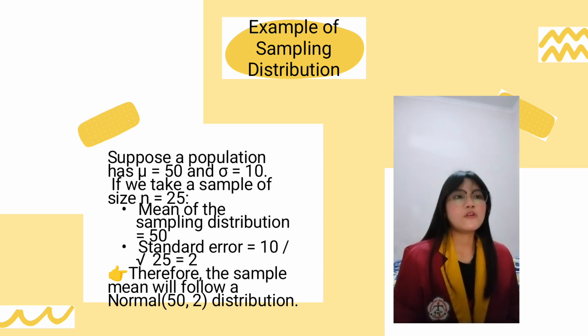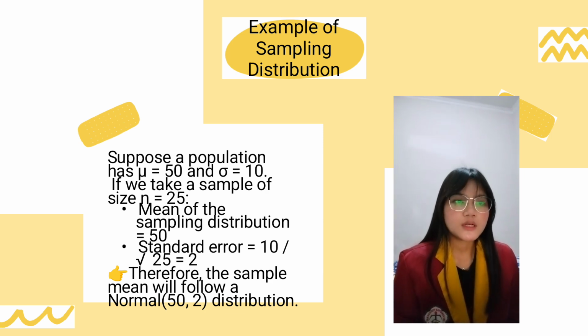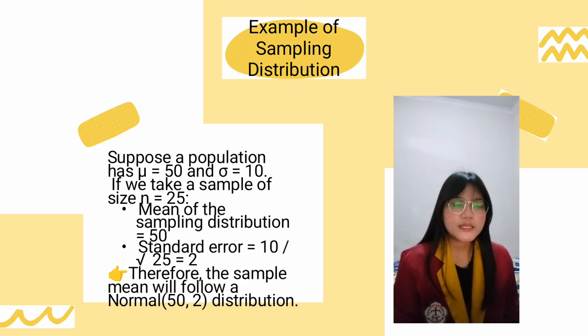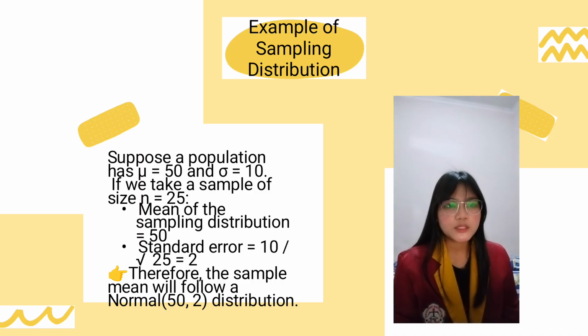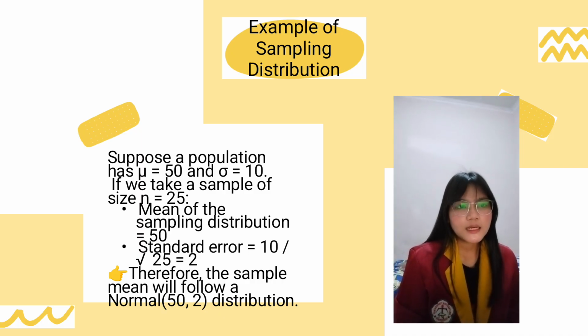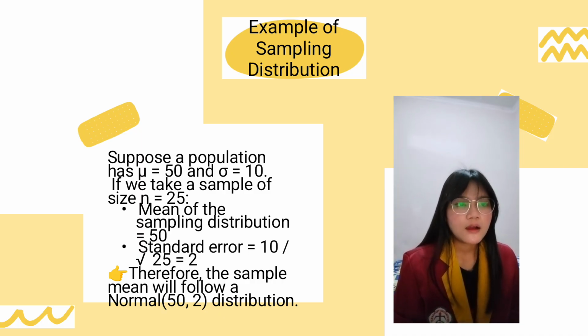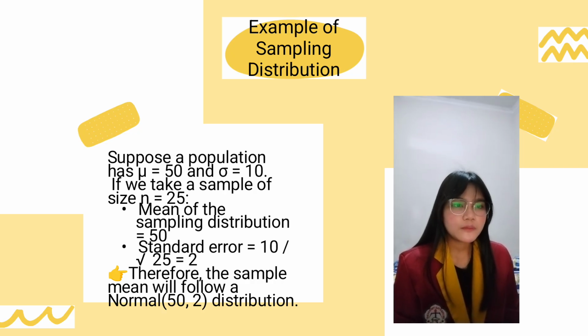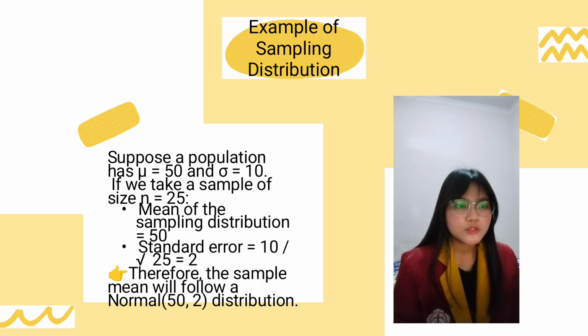Okay, this is an example of a sampling distribution. Suppose a population has μ = 50 and σ = 10. If we take a sample of size n = 25, the mean of the sampling distribution = 50, and the standard error = 10/√25 = 2. Therefore, the sample mean will follow a normal distribution with mean 50 and standard error 2.